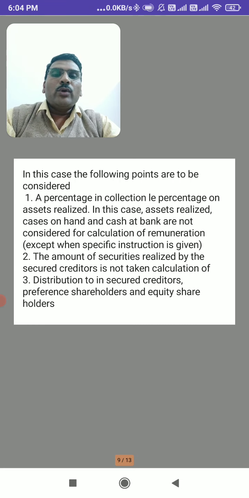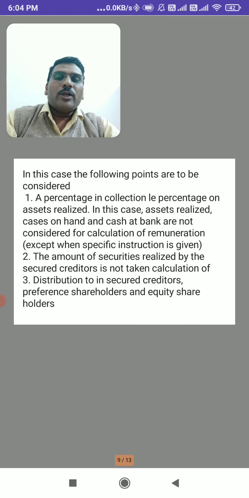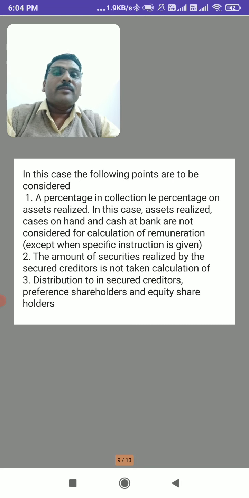The amount of securities realized by the secured creditors is not taken into the calculation. So here, the amount realized by the secured creditors means the secured creditors are having security on the assets. Only the surplus from the realization of the asset is shown on the credit side of the final statement. So the amount of securities realized by the secured creditor is not taken for calculation.